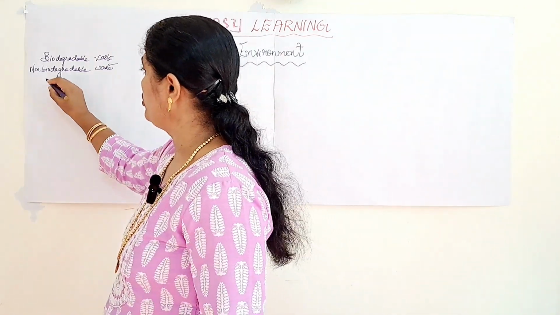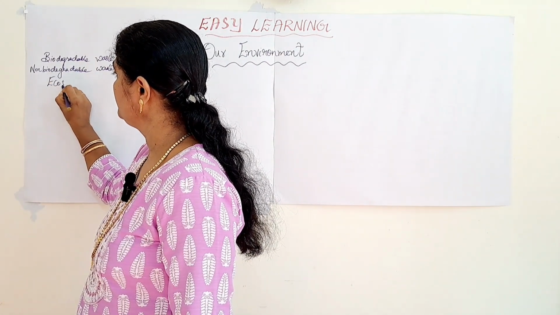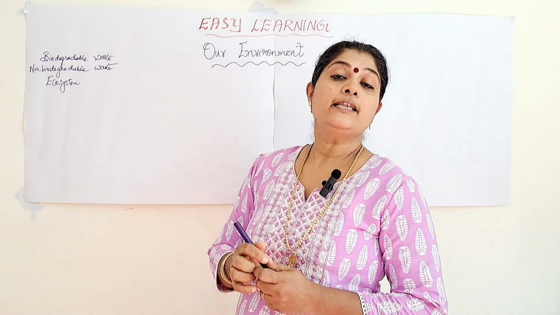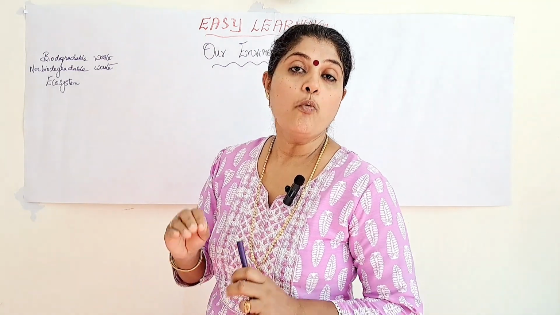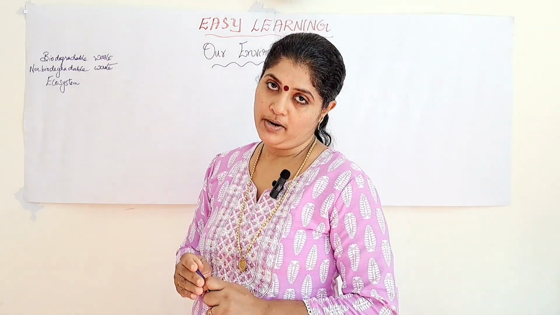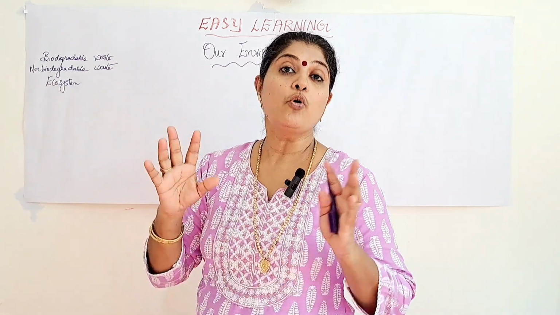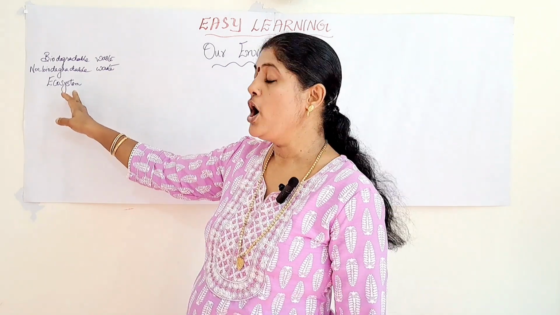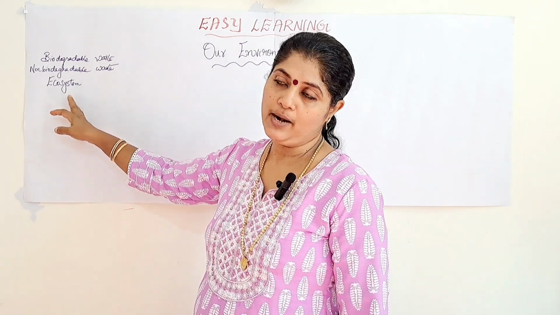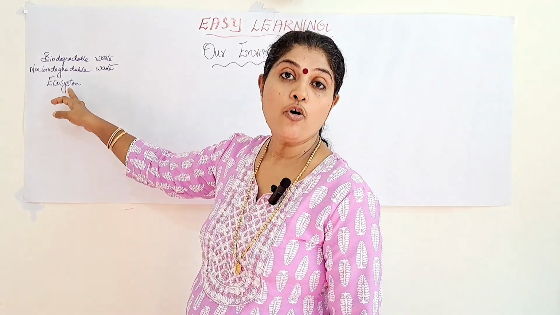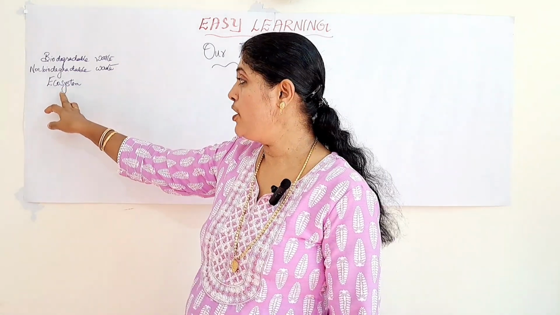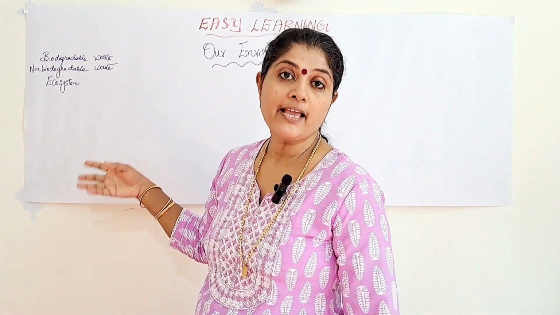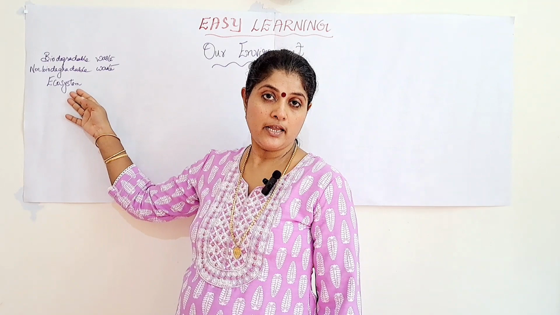Next we will move on to the topic ecosystem. Ecosystem means a self-contained unit of both living and non-living environment. It includes both living things as well as non-living things. What are the different examples you can give for ecosystem? The desert, forest, pond, lake and rivers all come under ecosystem.